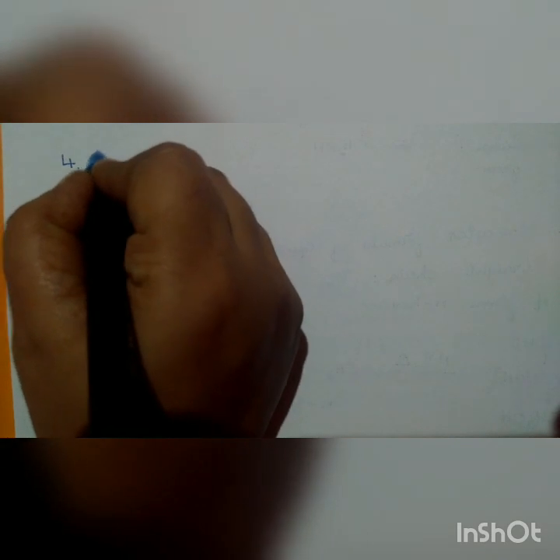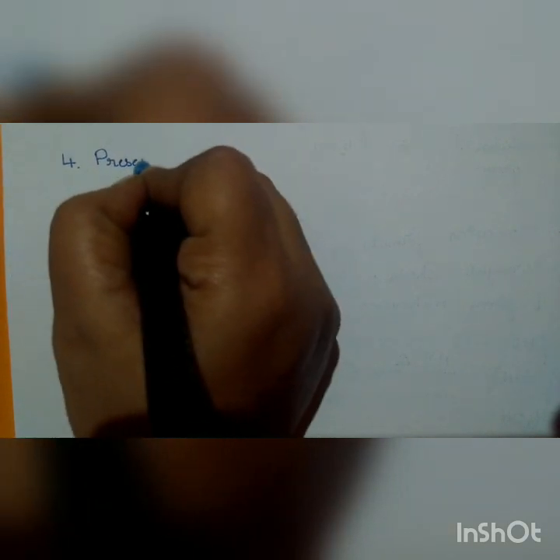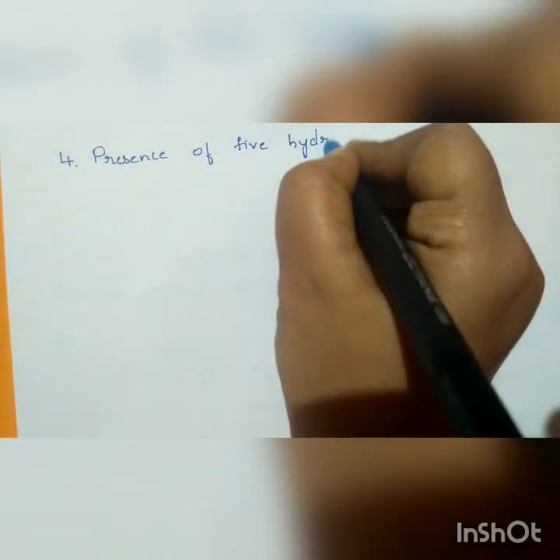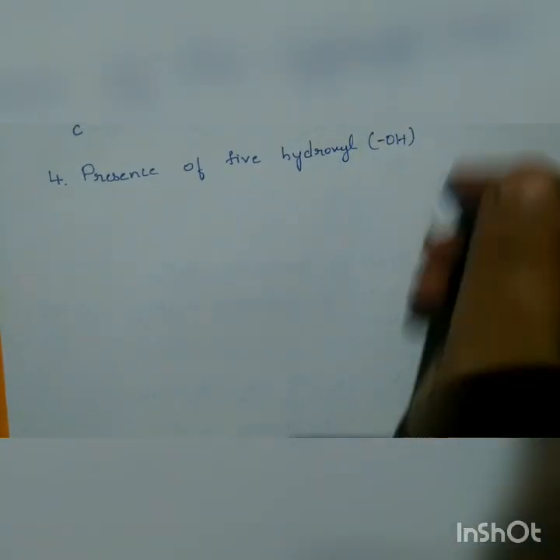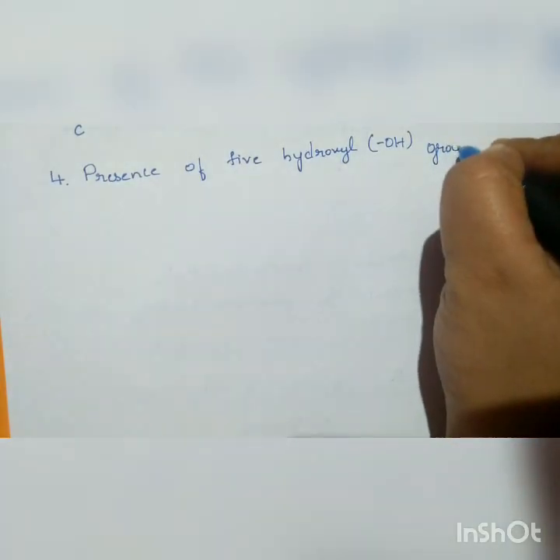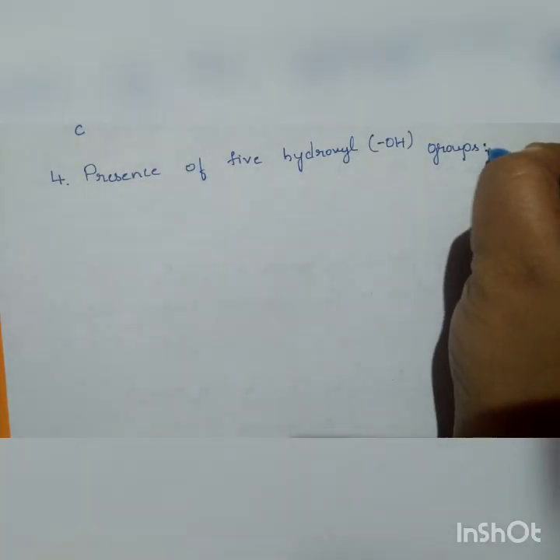Next one, the fourth one, that is the presence of 5 hydroxyl groups. Hydroxyl is nothing but OH groups, 5 OH groups.